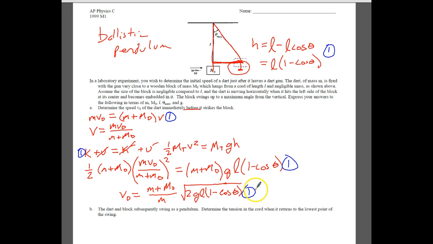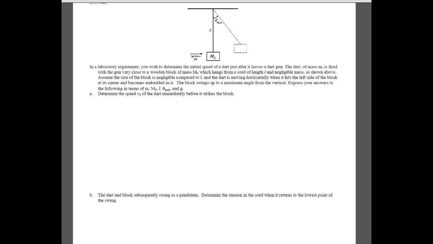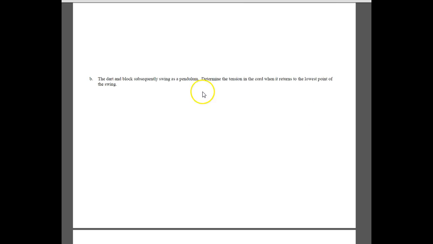I'm only going to miss 1 point, and I'm really focusing on just maximizing the number of points I get. There's a little bit more algebra going from here to here, so that's just kind of why I say that. For letter B, it does say they want the dart and the block now to swing as a pendulum. They want us to determine the tension in the cord when it returns to the lowest point of the swing.